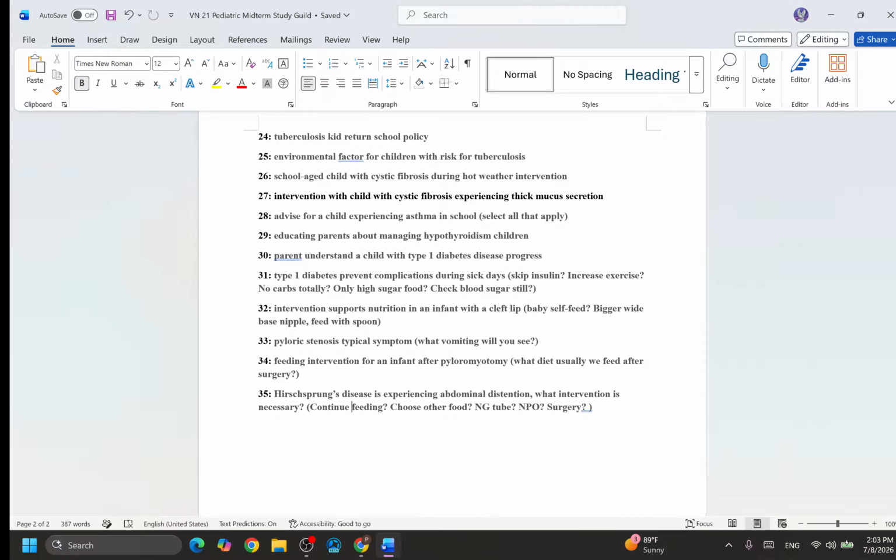So if the blood sugar is a bit low, I only give the high sugar food. You don't need to take anything, no protein, no fat. Okay, just sugar food. Is that correct? Do you think we still need to check blood sugar?